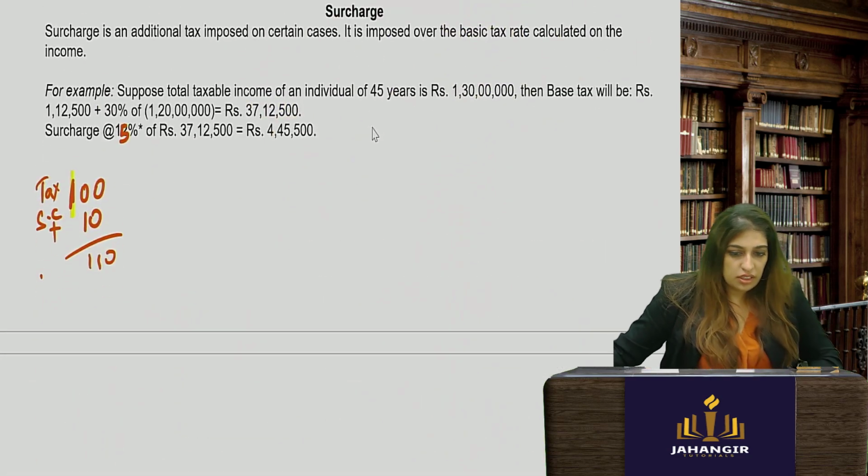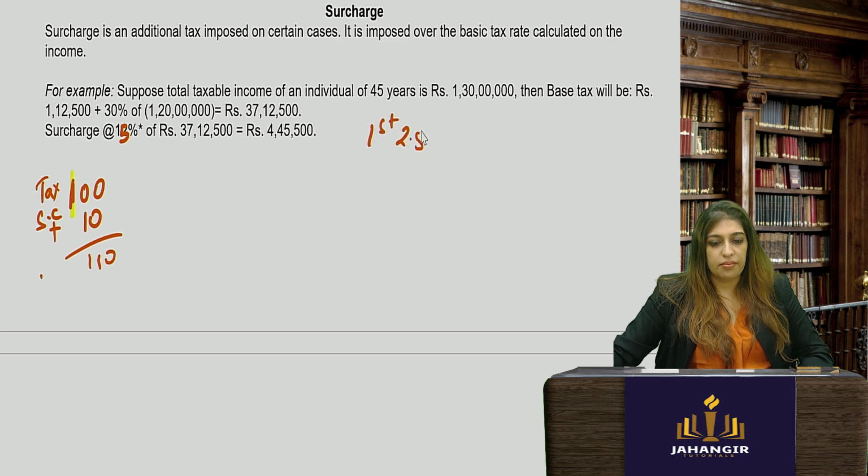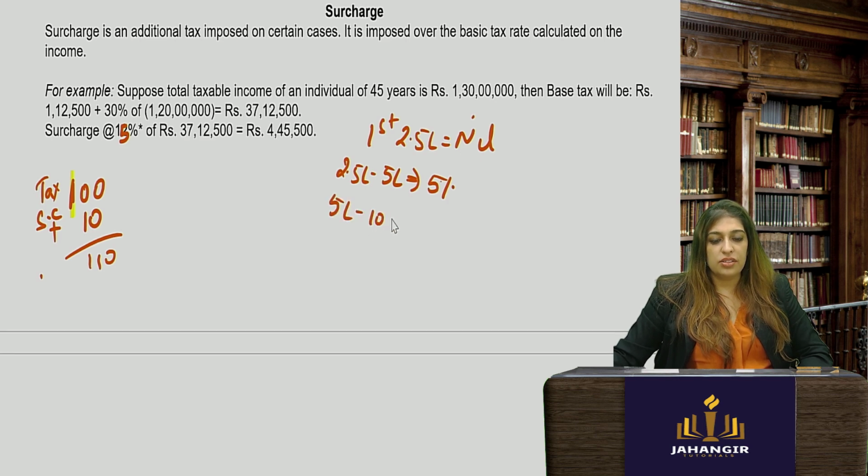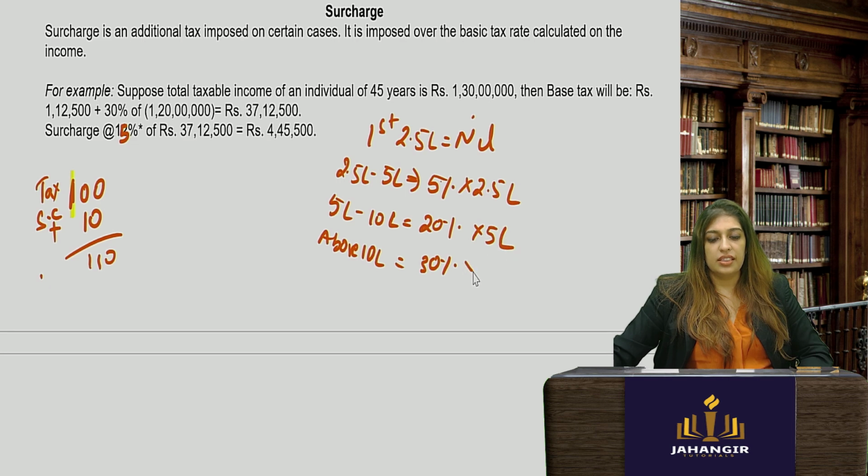So the first 2.5 lakhs is nil. 2.5 lakhs to 5 lakhs is 5%. 5 lakhs to 10 lakhs is 20%. And above 10 lakhs is 30%. So let's put the numbers now. What is there in this slab? 2.5 lakhs, 5 lakhs. Above 10 lakhs is how much? 1 crore 20 lakhs.